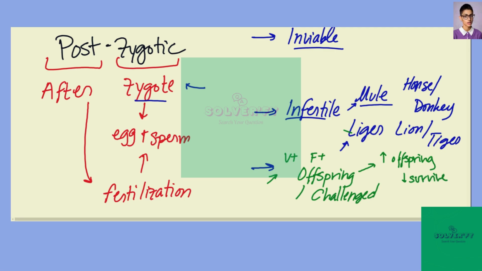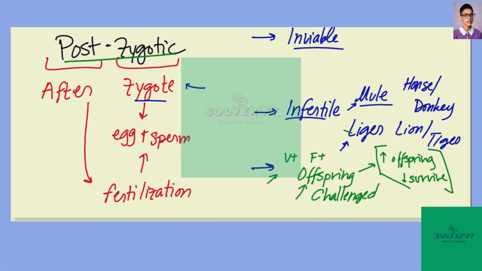Either way, this hybrid offspring is not going to be able to create a reliable species based on its ability to create additional offspring as well. So we consider that to be one of those postzygotic barriers as well.